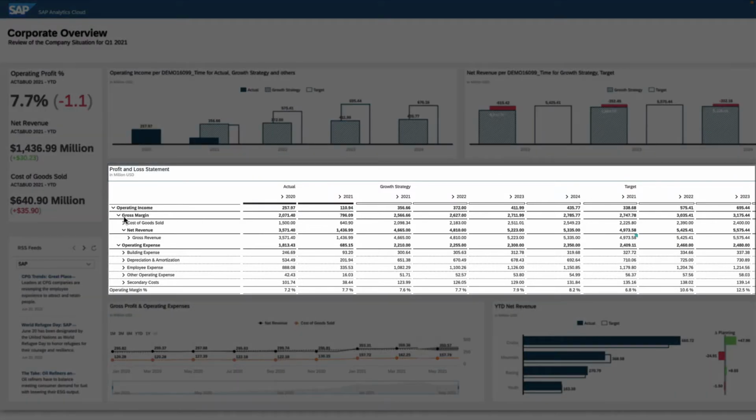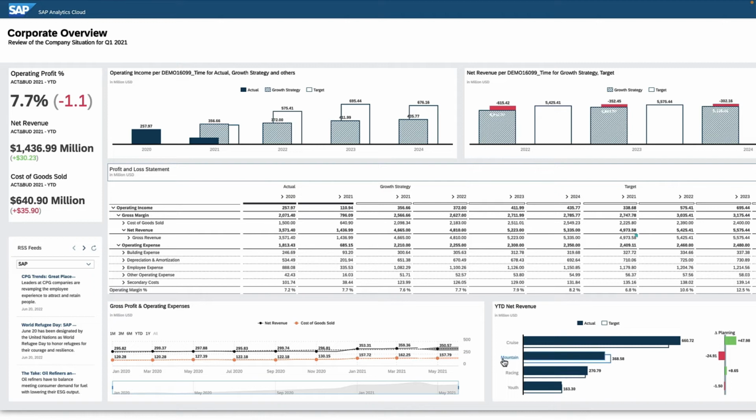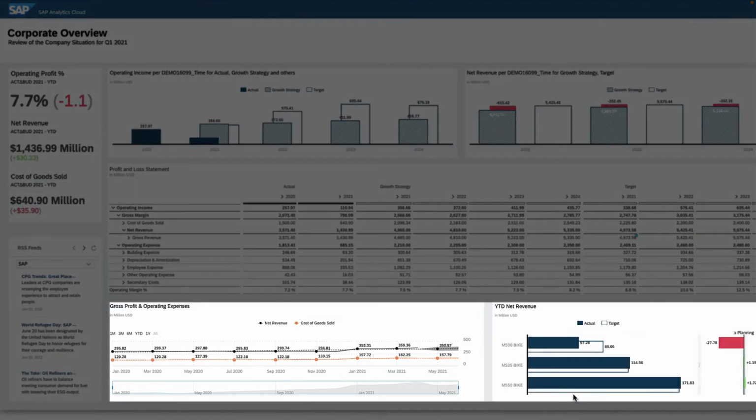Analyze profit and loss statements with actuals compared to growth strategies and targets, with every value containing an underlying live connection for real-time analysis. Improve visibility and gain the level of detail you need to quickly transform oceans of data into islands of insight. Look in-depth at your financial performance with automated analytics to discover the most important factors affecting your data.